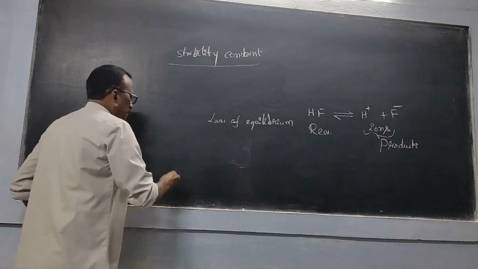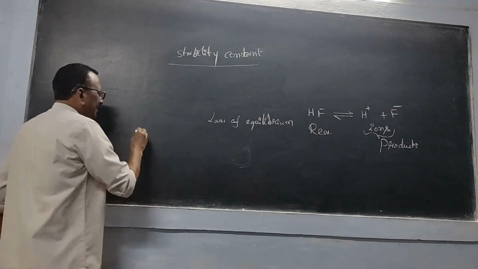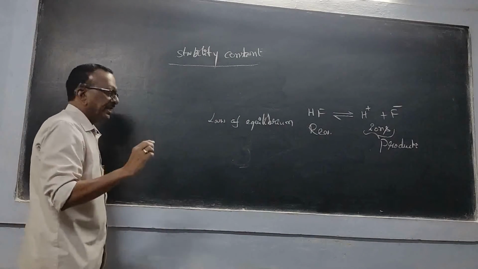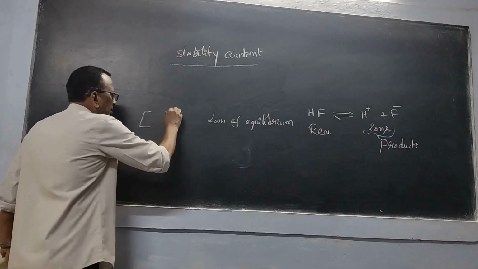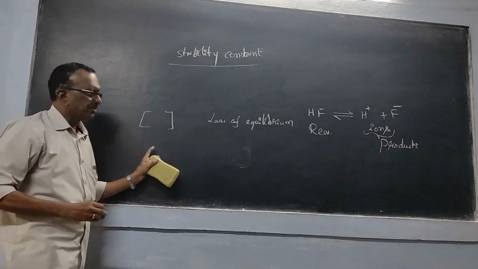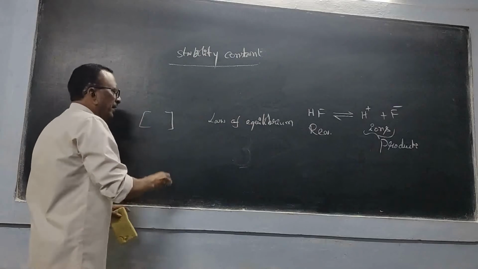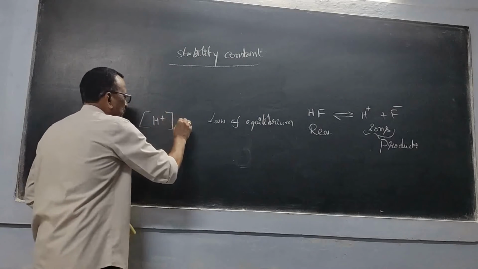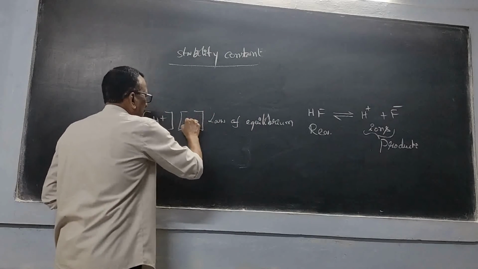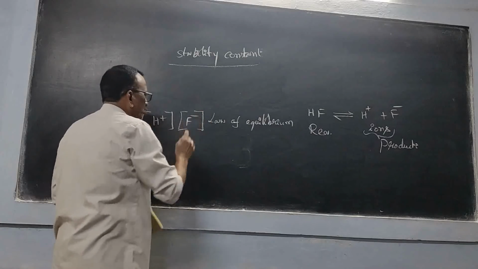Can you repeat please? So, products concentrations. Concentration is generally represented by a square bracket. Now the products are H positive and F negative. So this is H positive and this one is F negative.